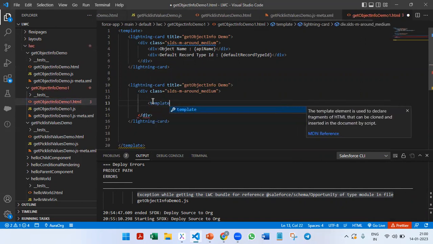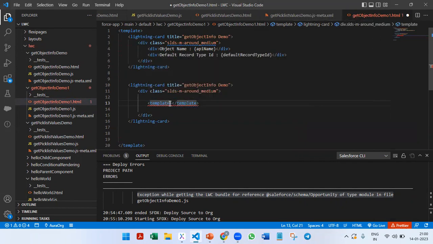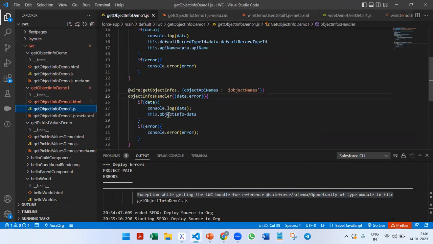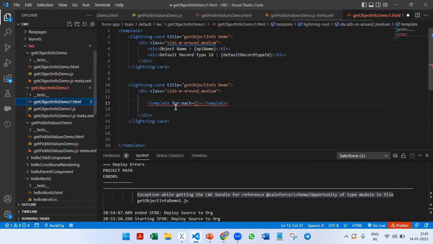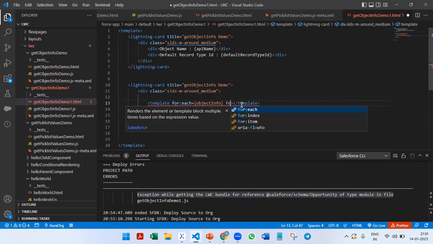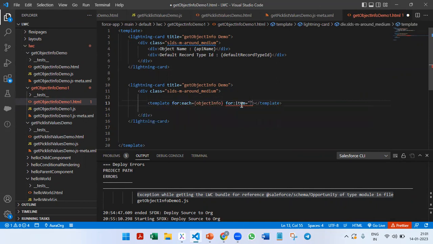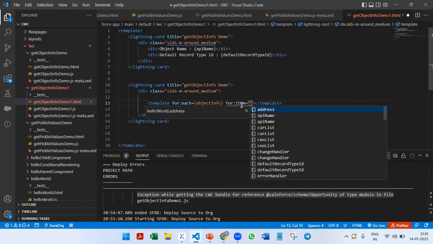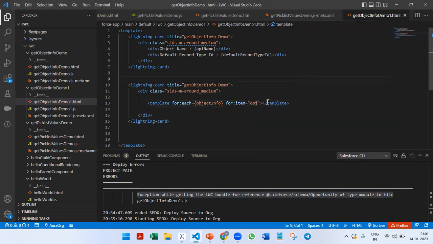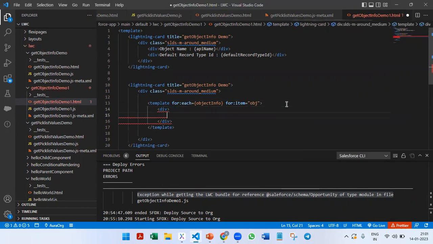You all already know about the for loop. We have to write it in the template as for:each. First we need to pass the looping variable. So the data is coming in the objectInfo. I'm going to loop that, and for the item, I'm going to give the name as obj. And within this one division, and then within that one more division.